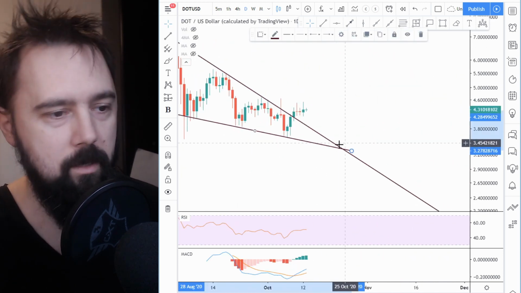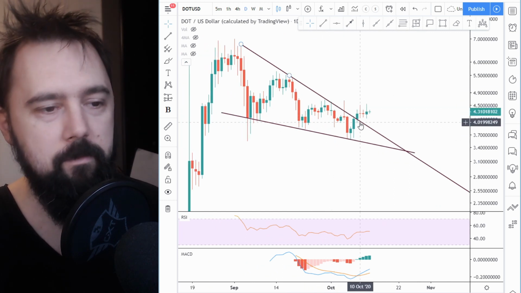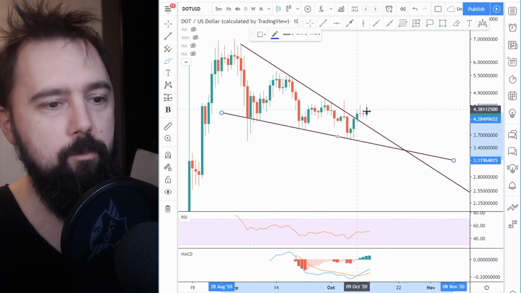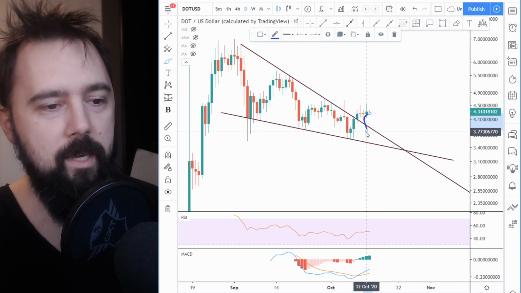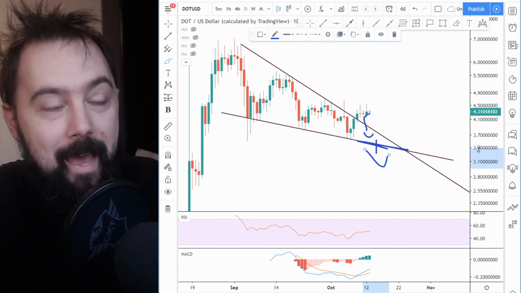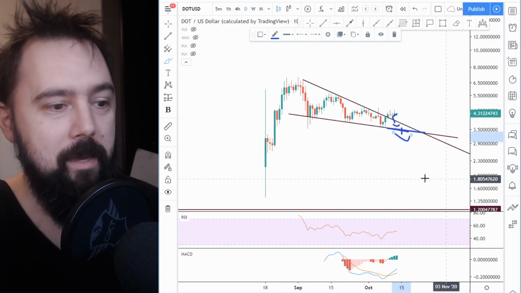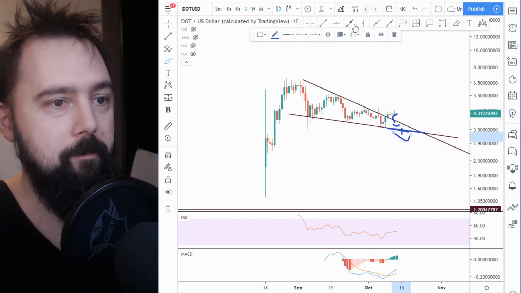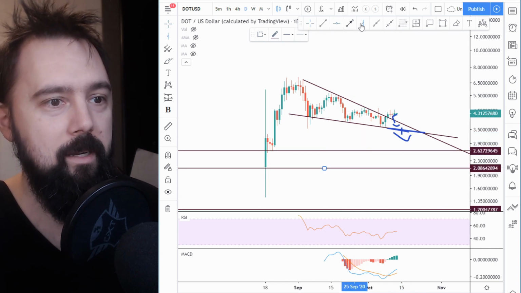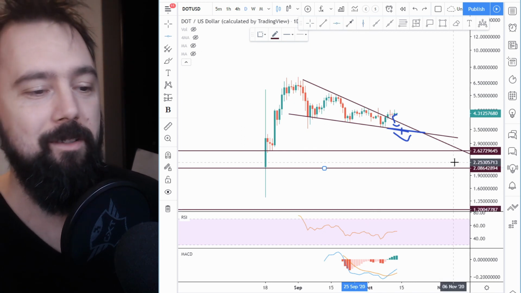The most important thing here to watch are these 2 lines. This, because it was a resistance, now it's support, and this line you want to watch. If it breaks the support again and goes down, then this is the next line to watch. If it breaks that, I don't know, maybe somewhere down here, or maybe even here, or maybe all the way down to the ICO price of 1.2. I don't think it's going to happen.